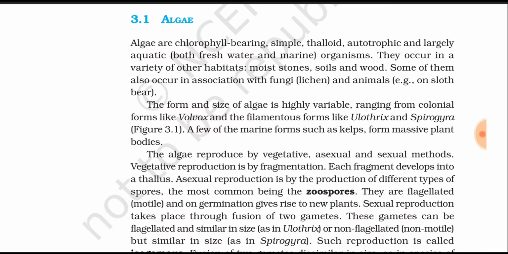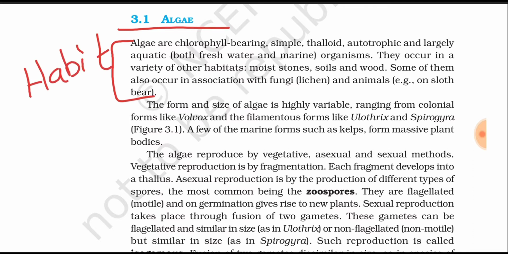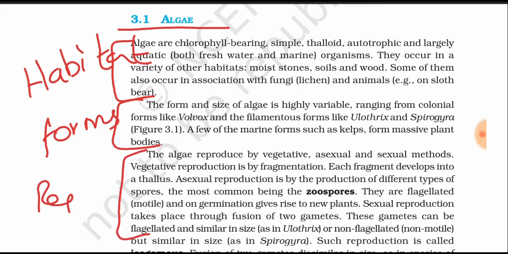In this video we start with algae under the plant kingdom. The content under algae includes different characteristics: the habitat, the different forms of algae and their examples, then reproduction, and the final one is economic importance.